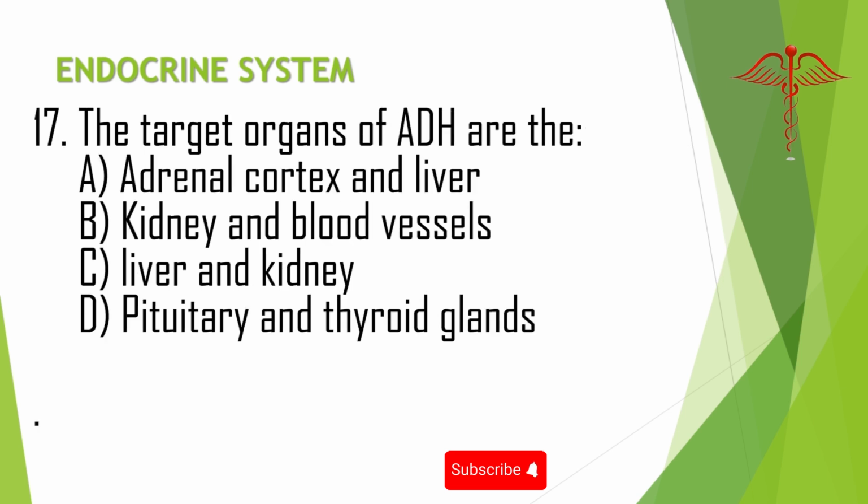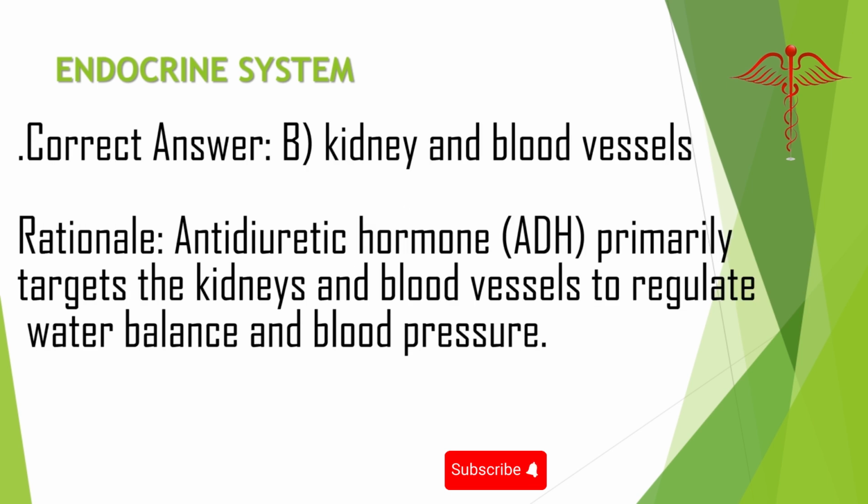17. The target organs of ADH are the A. Adrenal cortex and liver. B. Kidney and blood vessels. C. Liver and kidney. D. Pituitary and thyroid glands. Correct answer: B. Kidney and blood vessels. Rationale: antidiuretic hormone, ADH, primarily targets the kidneys and blood vessels to regulate water balance and blood pressure.